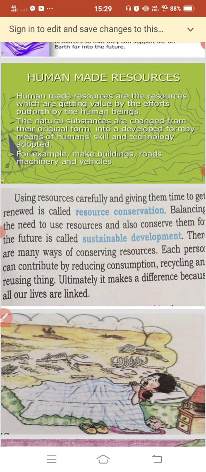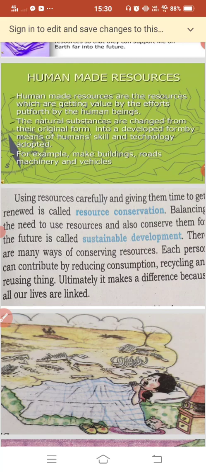Now, how do we see that resources are distributed unequally over the earth? Our mother nature has different topographies, that means geography. It depends on the climate, the altitude, and the various types of geographical areas. Differences in all these factors result in the unequal distribution of resources over the earth. All these factors vary from place to place.